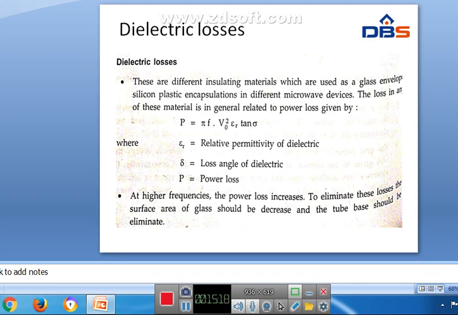So these are the limitations of the conventional tubes at microwave frequencies. What are they? Inter-electrode capacitance, lead inductance effect, gain bandwidth limitation, transit time effect, skin effect, and dielectric losses. Due to these characteristics, the conventional tubes are not used at high frequencies.